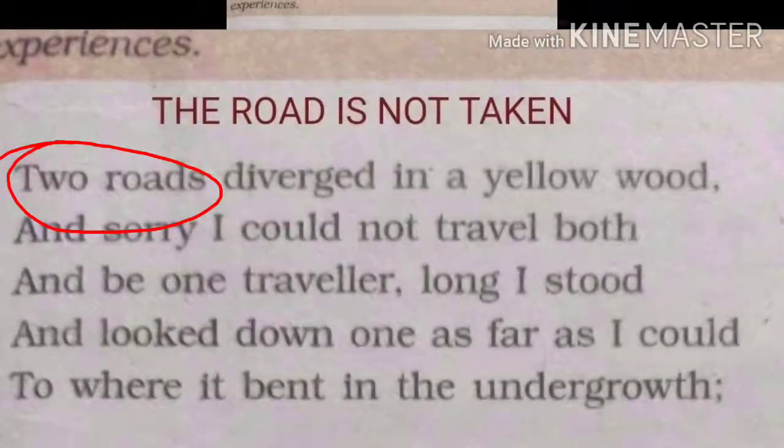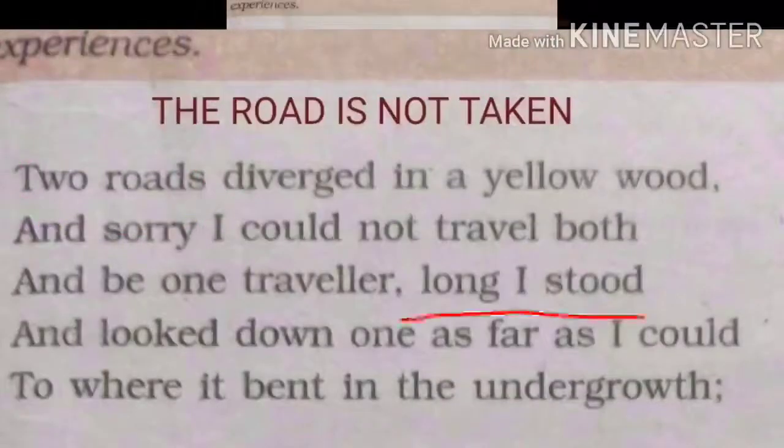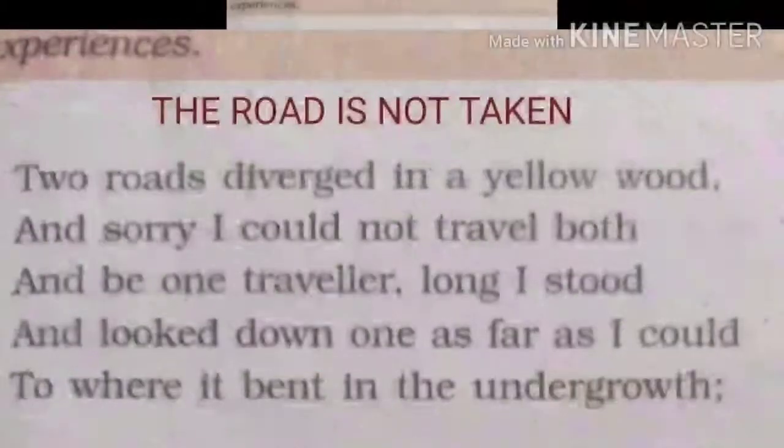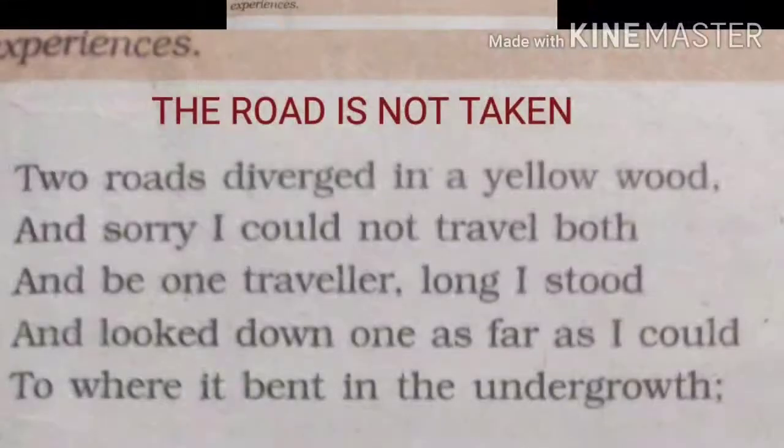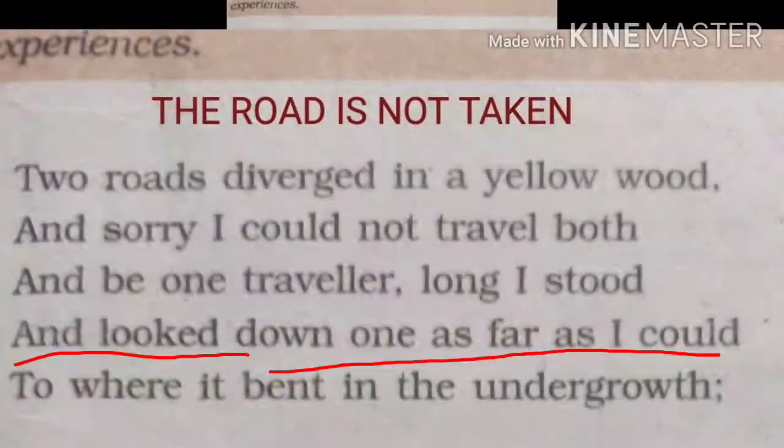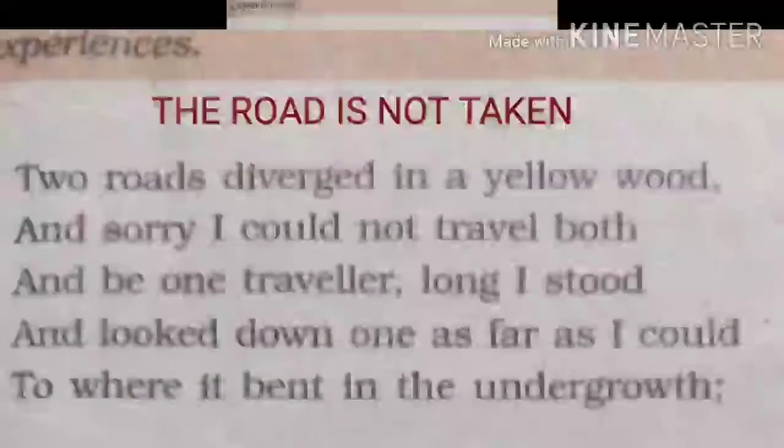And long I stood and looked down one as far as I could. He waited for a while, and he thought over both roads, which is correct and which is safe for his future. And he looked down one to where it bent in the undergrowth. That road went into the undergrowth.